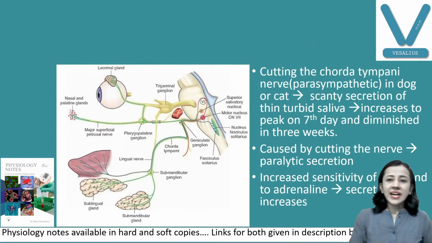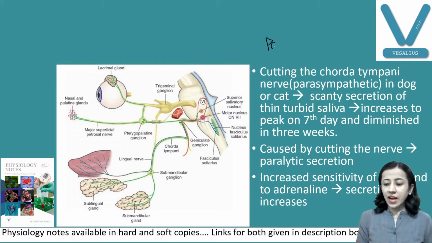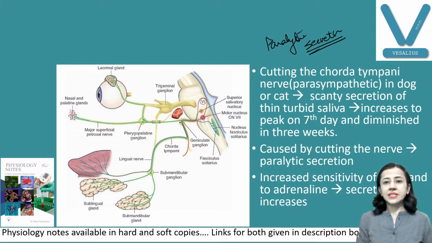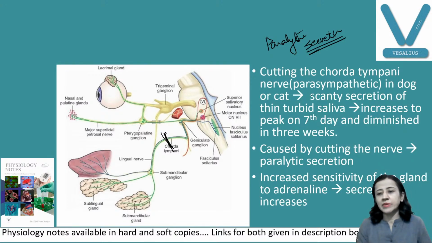Now, an applied aspect here: this is known as paralytic secretion. What is paralytic secretion? This was the experiment carried out by Claude Bernard. He cut the chorda tympani nerve. This is the parasympathetic nerve. This experiment was done on a dog. You can cut the nerve in a dog or cat. So what happens when this nerve is cut?